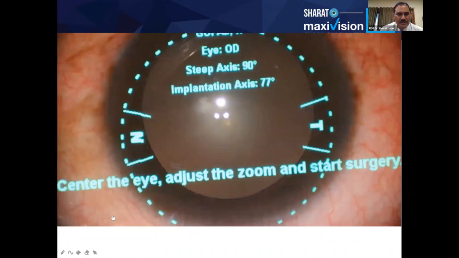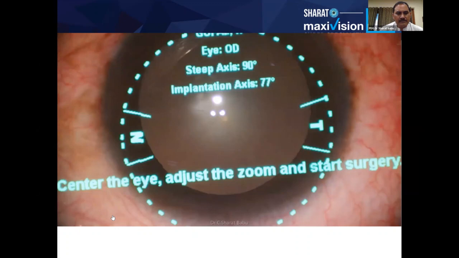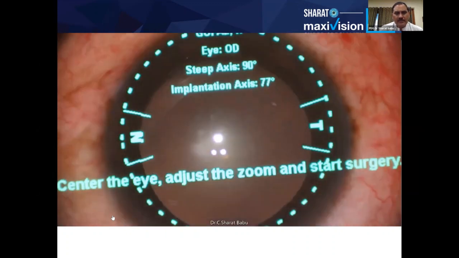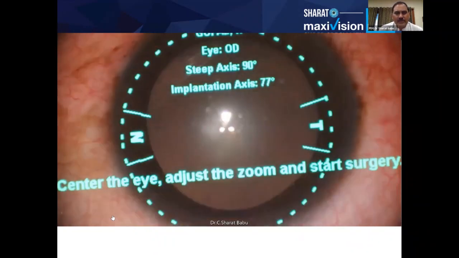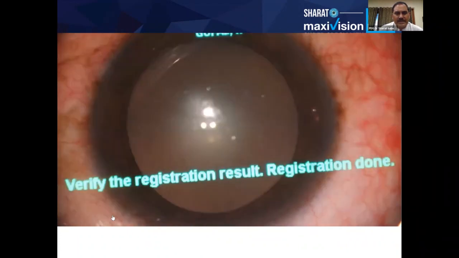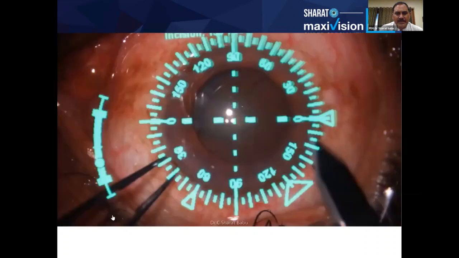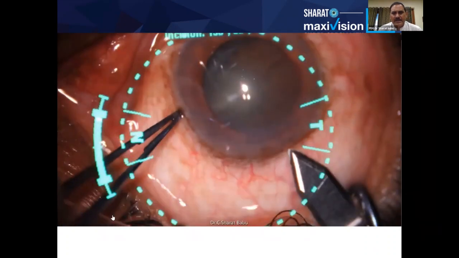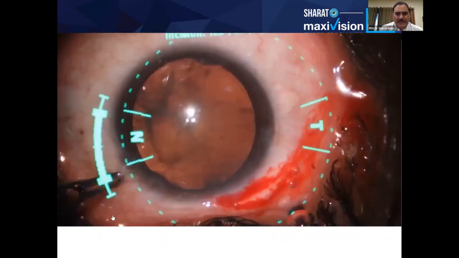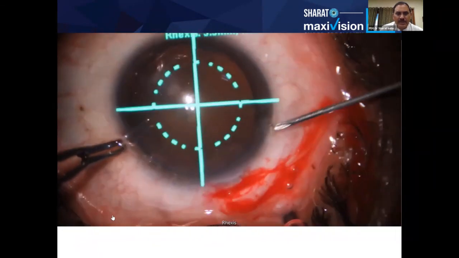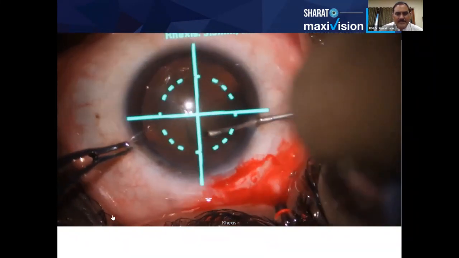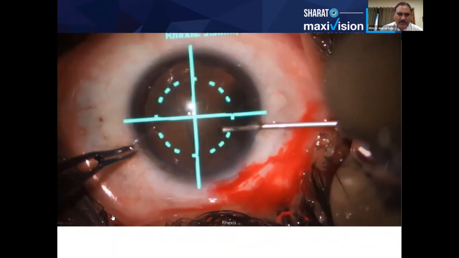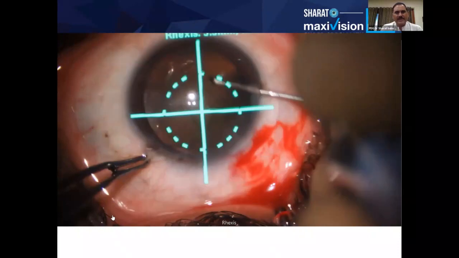I'd like to show you one small video of how it is done. First you need to register the patient's eye onto the machine. The photograph is taken and the scleral vessels are recognized by the machine, and then it says the registration is done. Once it is done, the incision is given at the place where it is intended. This incision site is finalized taking into account the SIA, and you can even rotate it and see where exactly you get the least astigmatism.